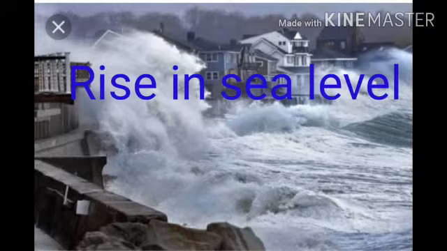First is rise in sea level. Okay, increase in temperature would speed up the melting of glaciers, ice caps, and icebergs in the northern and southern parts of the world. And if the glaciers melt, then what will happen? There would be a rise in sea level and flooding of coastal areas. So rise in sea level will have negative impacts on human settlements, those who are living near coastal areas, agriculture, some wetlands and even tourism. So this is the first impact, rise in sea level.